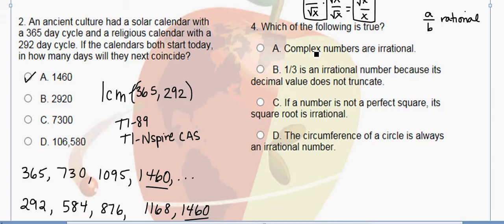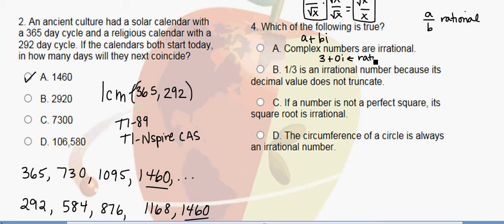Now, complex numbers are numbers of the form a plus bi, where i is the imaginary number. So we're asking ourselves, is it true that complex numbers are irrational? Is it true that all complex numbers are not able to be written as a ratio of integers? That's not true, because even just take the complex number 3 plus 0i, which is the same thing as 3. That's certainly a rational number because it's just 3, and 3 can be written as a ratio of 3 over 1. So not all complex numbers are irrational, so this is not true.